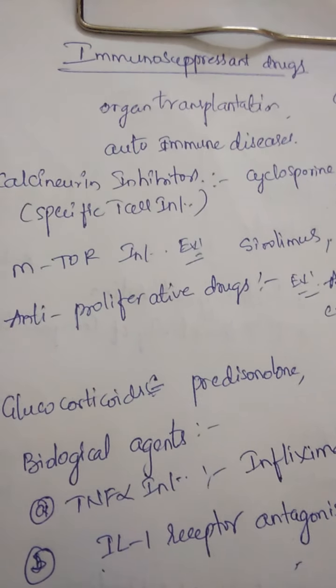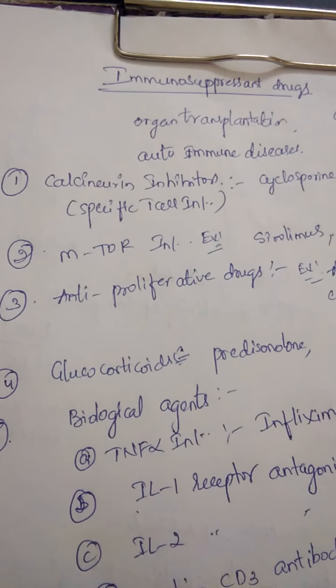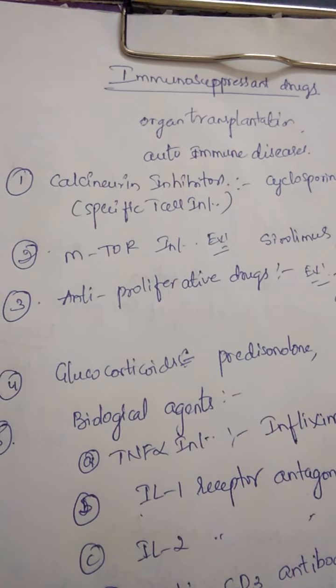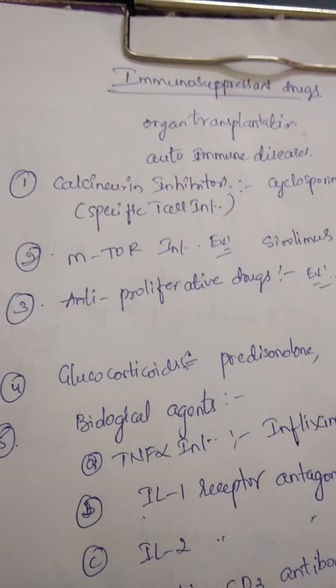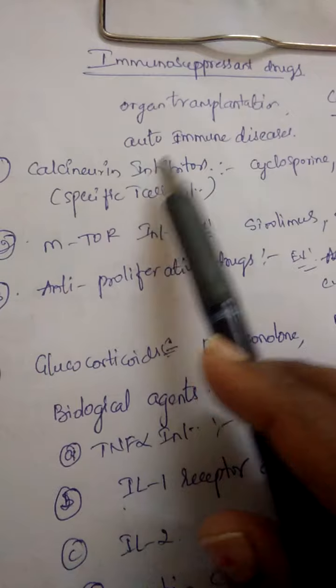Some of the drugs act at different locations. So coming to the classification of immunosuppressant drugs, the major classification, the first one, is calcineurin inhibitors.